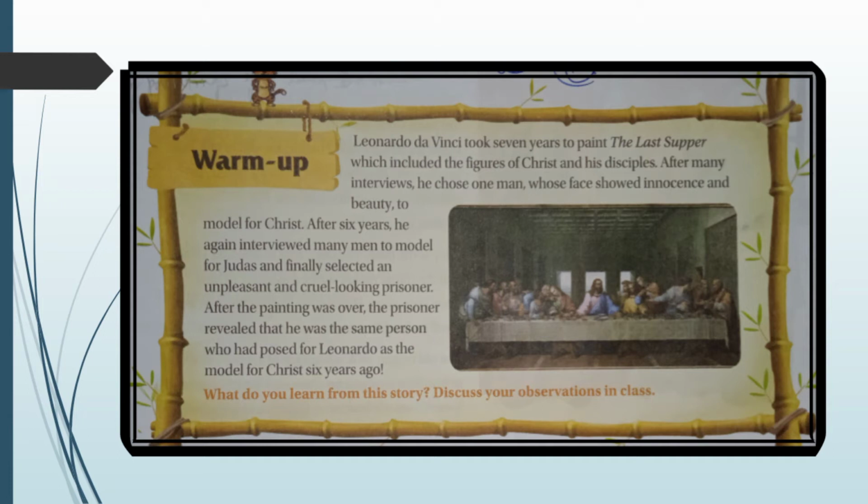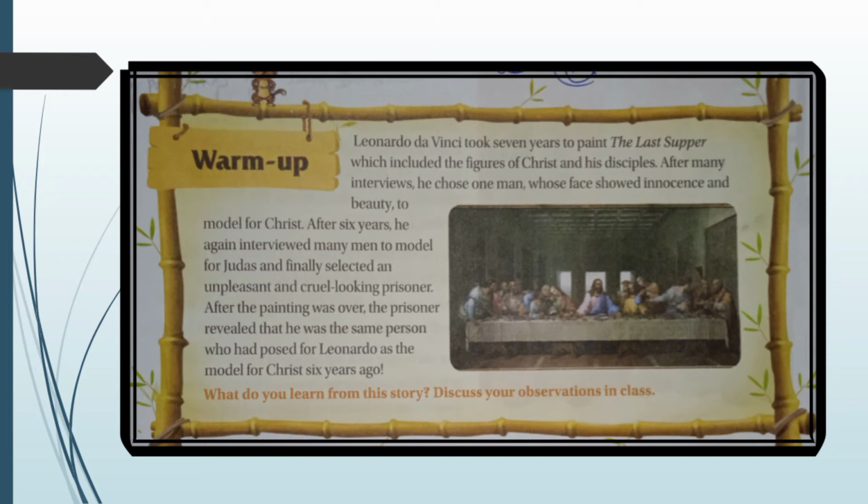After 6 years, he again interviewed many men to model for Judas and finally selected an unpleasant and cruel-looking prisoner. After the painting was over, the prisoner revealed that he was the same person who had posed for Leonardo as the model for Christ 6 years ago.